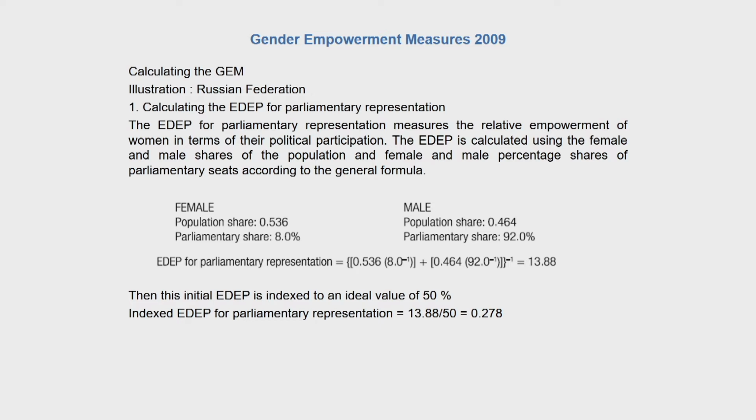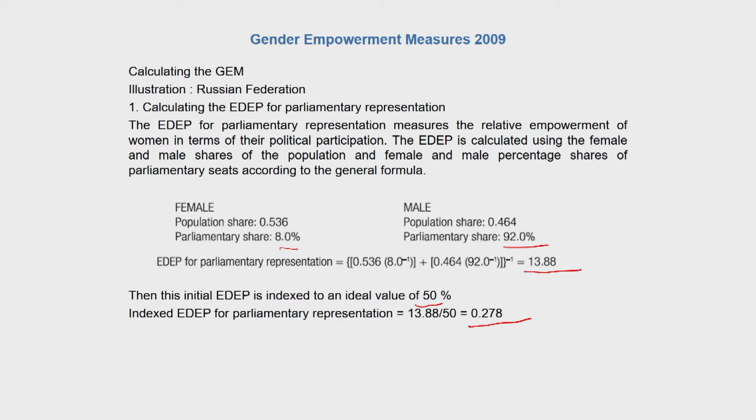So we have first calculated the EDEP for parliamentary representation. It measures the relative empowerment of women in terms of their political participation. In terms of population share, females 0.536, males 0.46. Parliamentary share, if you look, is only 8% compared to male 92%. Based upon this data, the EDEP for parliamentary representation comes out to be 13.88. This initial EDEP is then indexed to an ideal value of 50%. So 13.88 divided by 50 is 0.278.